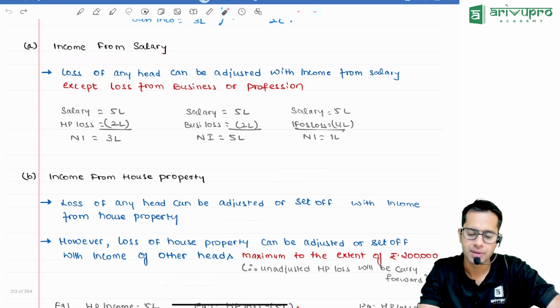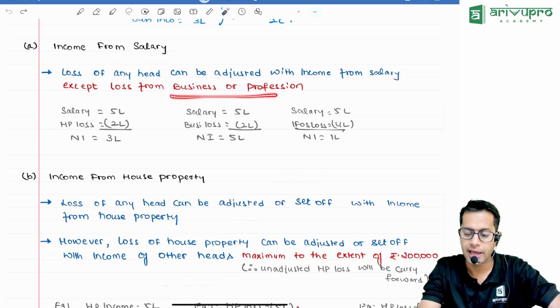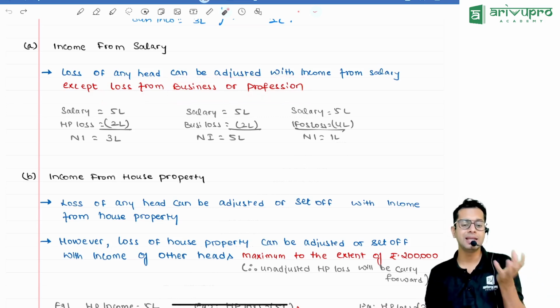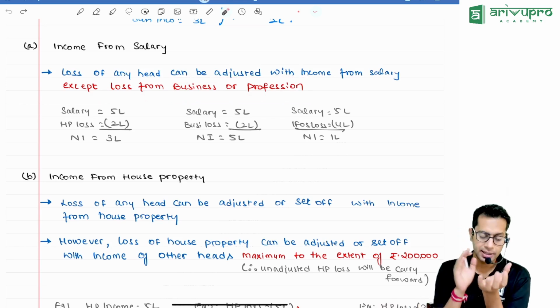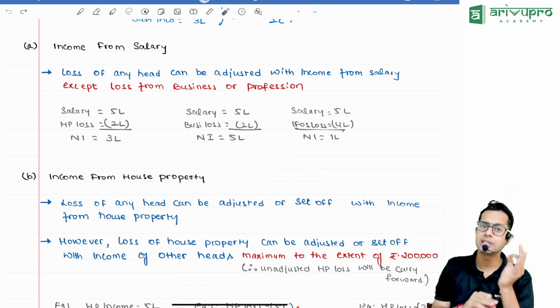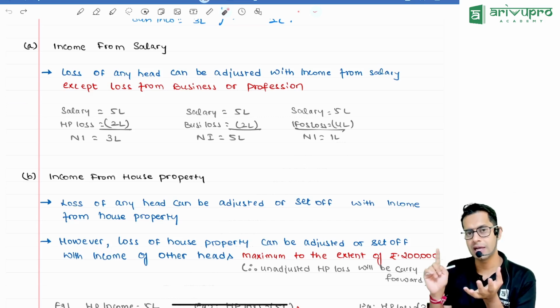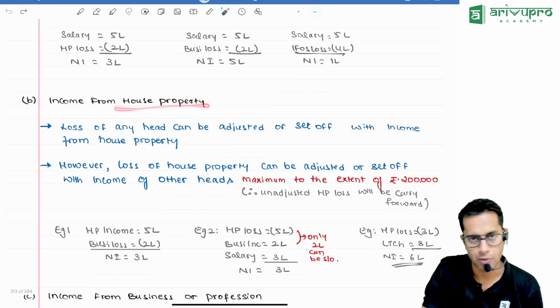Income from salary. See, loss of any head can be adjusted with income from salary except business and profession loss. Meaning, salary income can adjust any other head's loss except business. So if you have any business loss, can you adjust it with salary income? Answer is no.